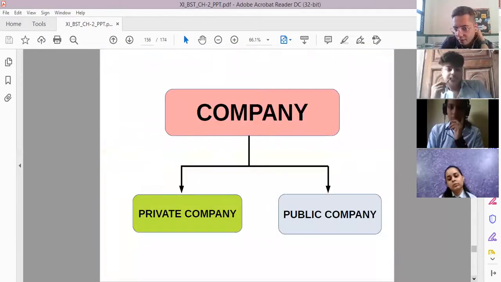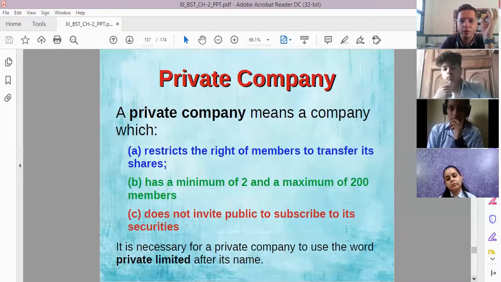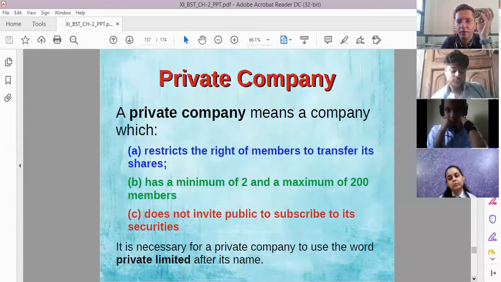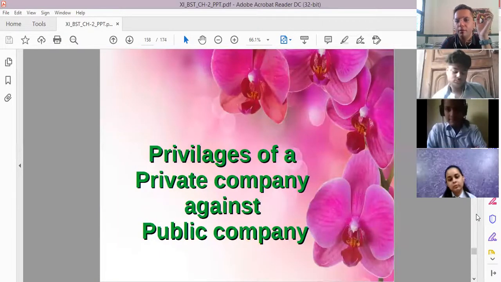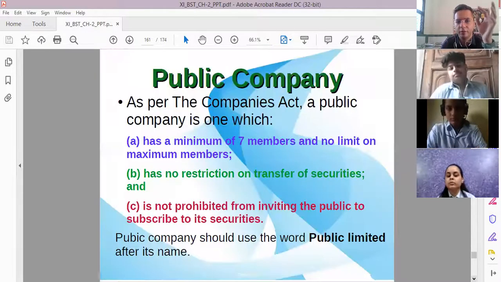Now types of companies we did: private company and public company. Private company has some restrictions: a minimum of 2 people and a maximum of 200 members only. And it does not allow the transfer of shares to anybody. The transfer of shares cannot be done for a private company, and it does not issue a prospectus also. Why? Because it is not dealing with the public, and its name must end with the words private limited. But some privileges are there, which we'll already study in the form of differences.